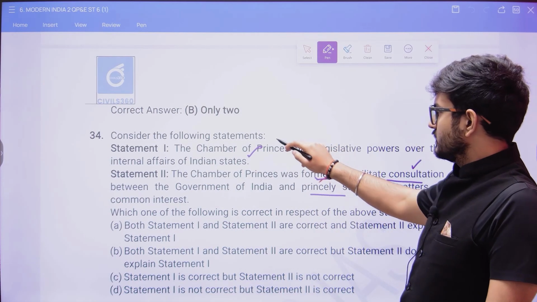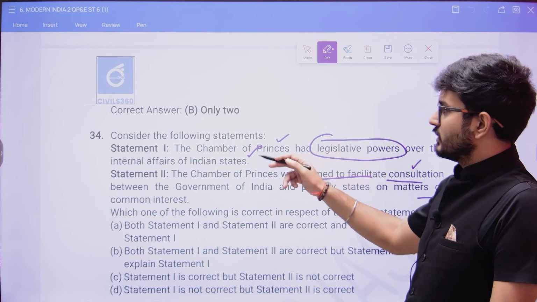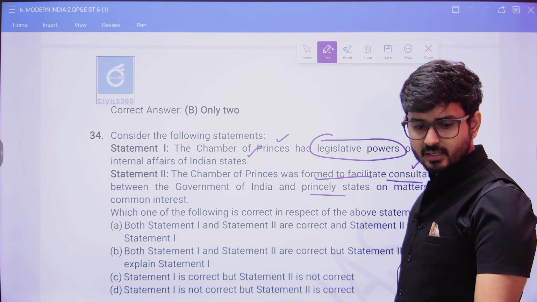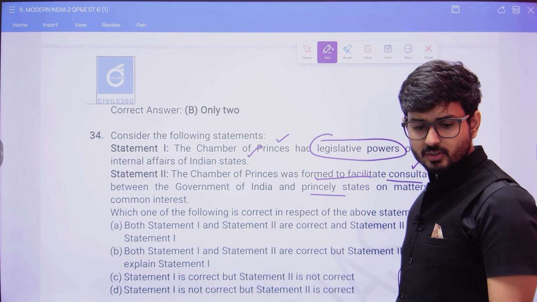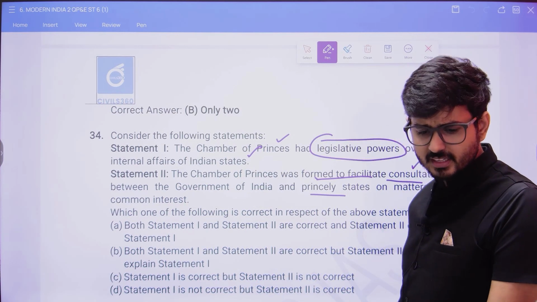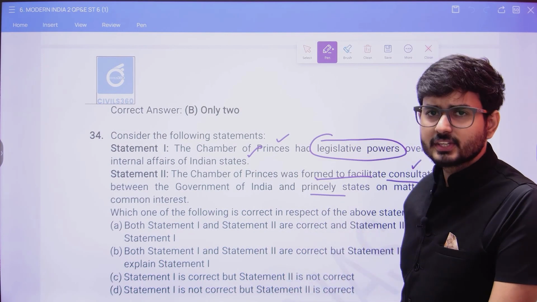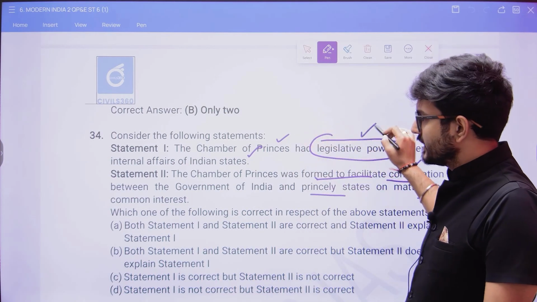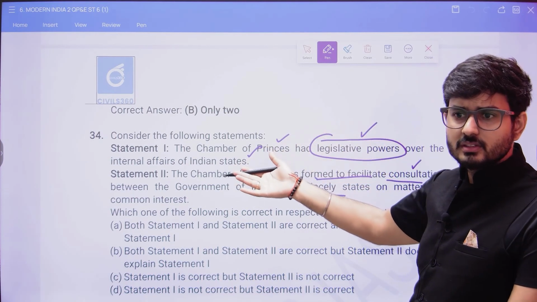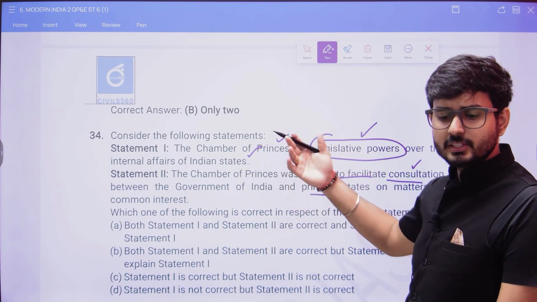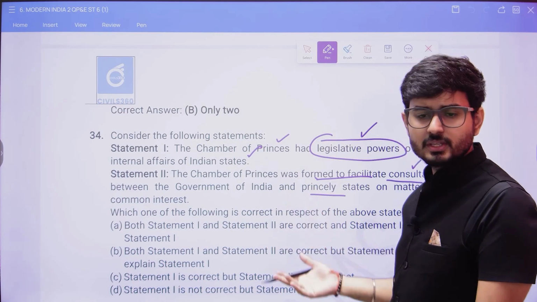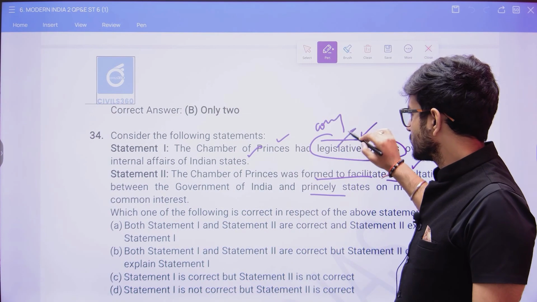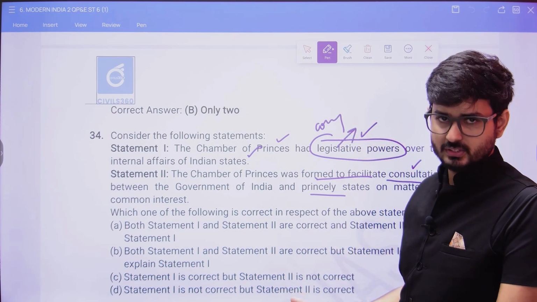But here they were given legislative powers over internal affairs to manage their own state. Okay, so that is going to be somewhat extreme. Why? Because during the British time period, if the Britishers give the Indian states this power, that means they're giving them autonomy. And would the Britishers have given autonomy to them? Obviously not. Okay, so they were given consultative powers on legislative matters and not full powers.